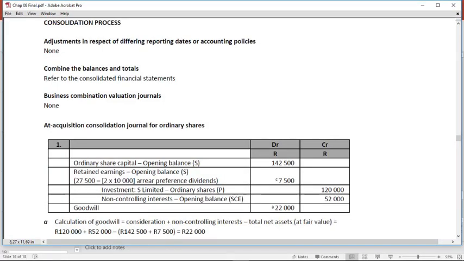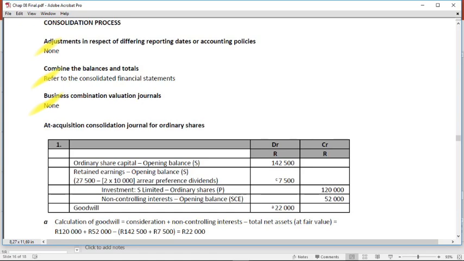Right, so for this example, if we follow the consolidation process, again, no adjustments necessary for different reporting dates and accounting policies. We combine the balances and totals on the line items in the consolidated financial statements and still no business combination valuation journals because we haven't done Chapter 7 yet. Before I do the timeline where we analyze the movement in retained earnings, for this example, I'm first going to do the at acquisition consolidation journal entries as there's a specific concept you need to get at this point.